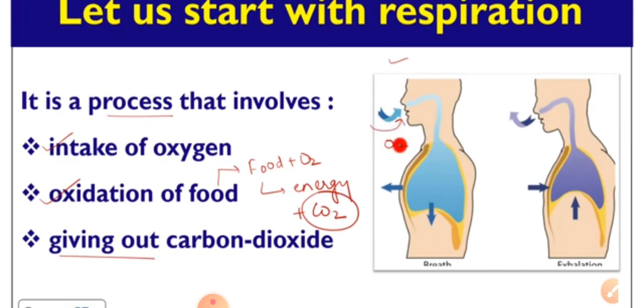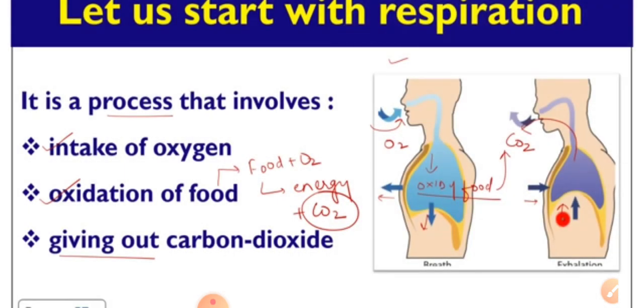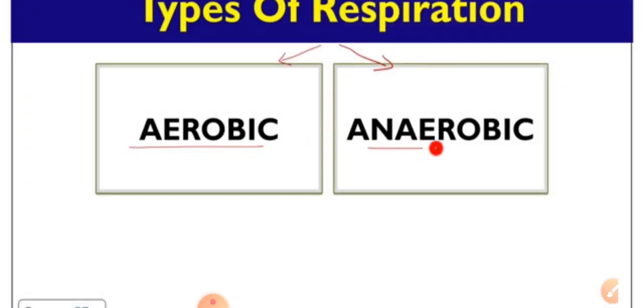We can say the byproduct is carbon dioxide. We take in oxygen and release carbon dioxide as the byproduct. The oxygen present inside the body combines with the complex food particles and releases energy.